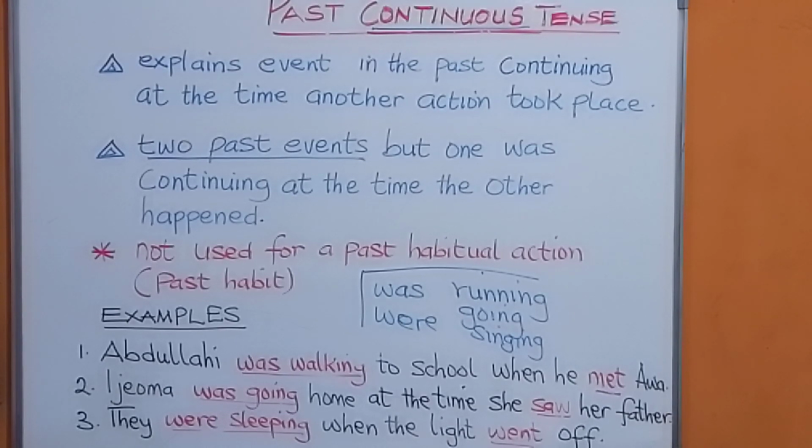So you have to say, I was cooking when my father came in. My mother was traveling when she met our uncle. I was running when the car went out, or when the car came in, or when the car drove out. You see that? Was running, the car drove out. So that is the past continuous tense.